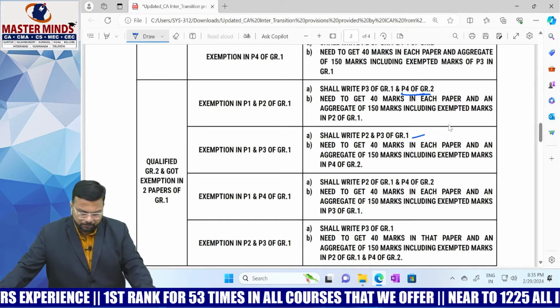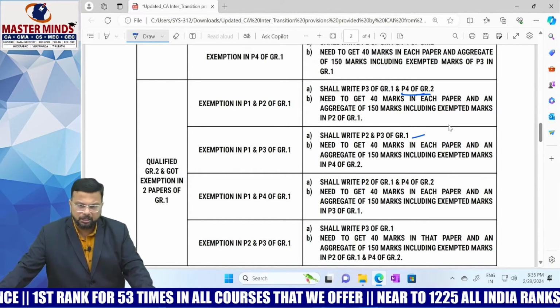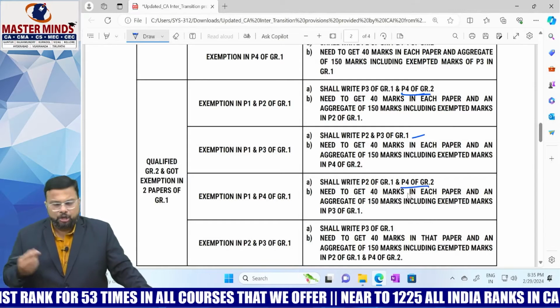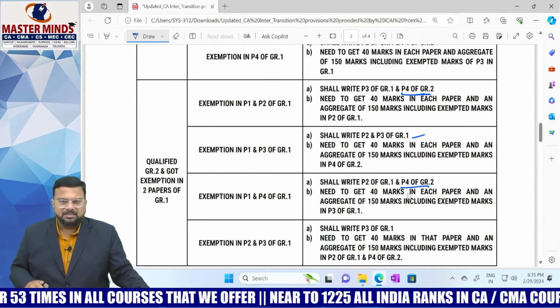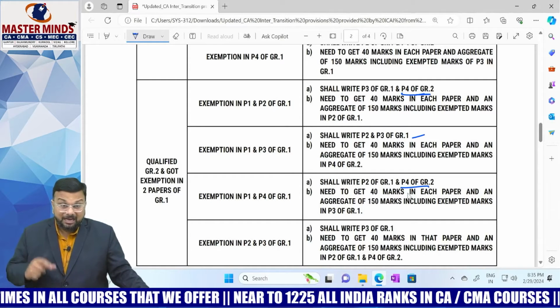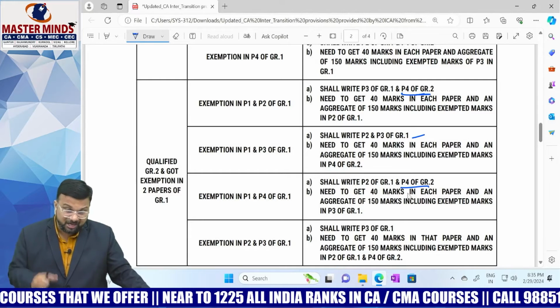P1 is accounting, P4 is what? Taxation. Then what you need to do? Obviously, you have to write cost and management accounting in group 2. And you have to write P2, that is nothing but corporate and other laws. Here also you need to get 40 marks in each paper, and an aggregate of 150 marks. And for calculating aggregate, we will take paper 3 of group 1. What is paper 3 of group 1? Nothing but taxation.